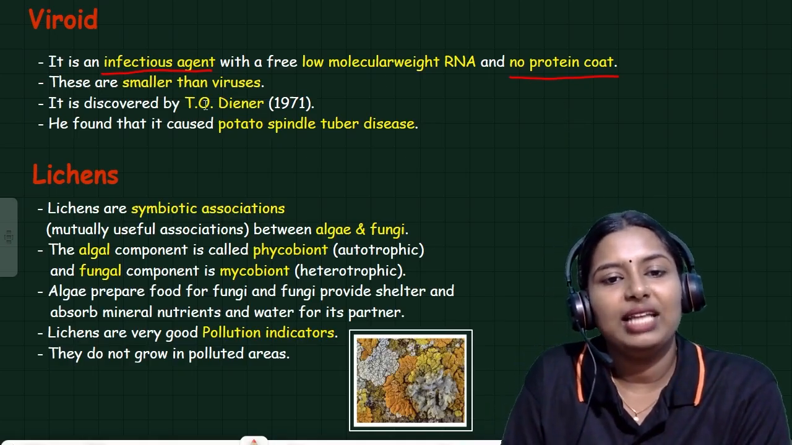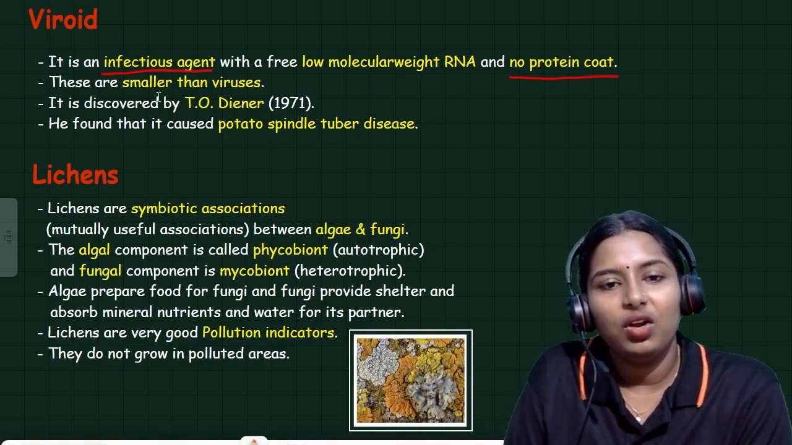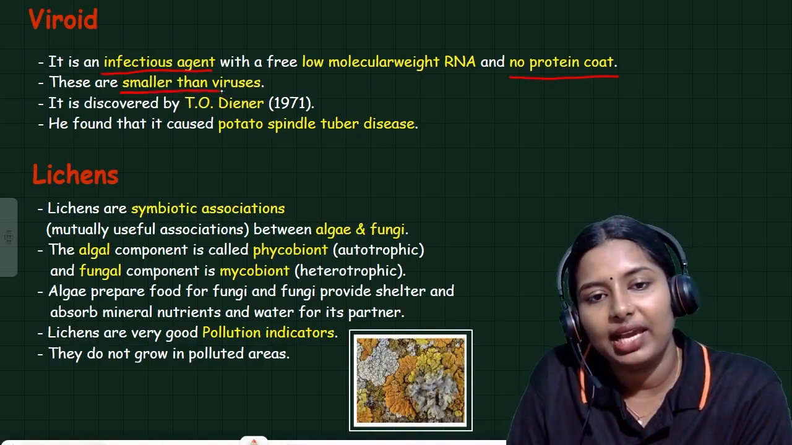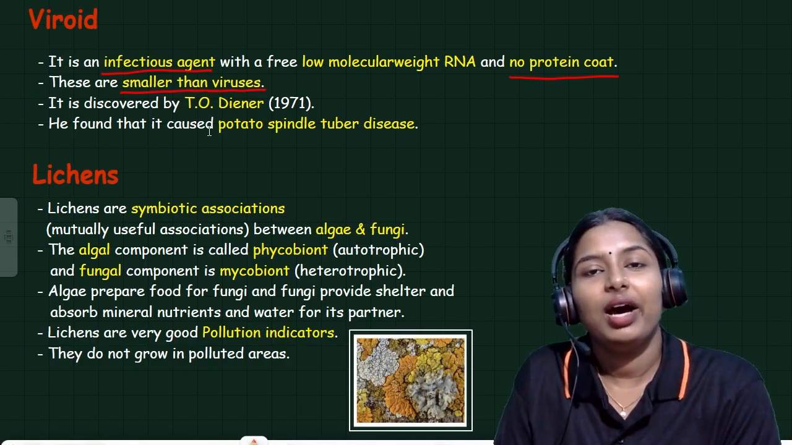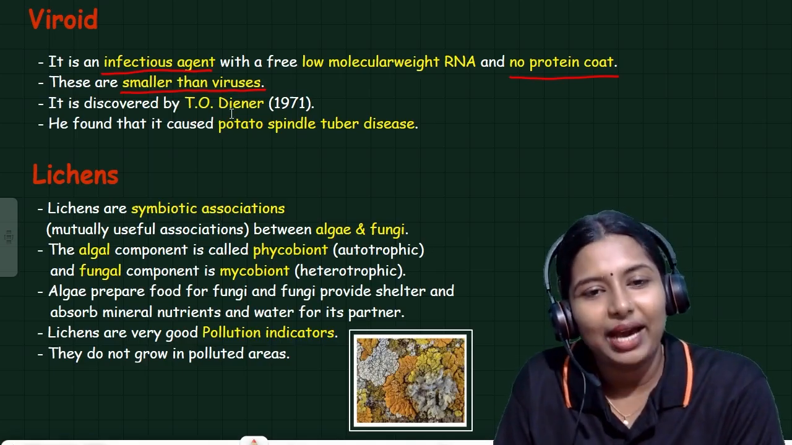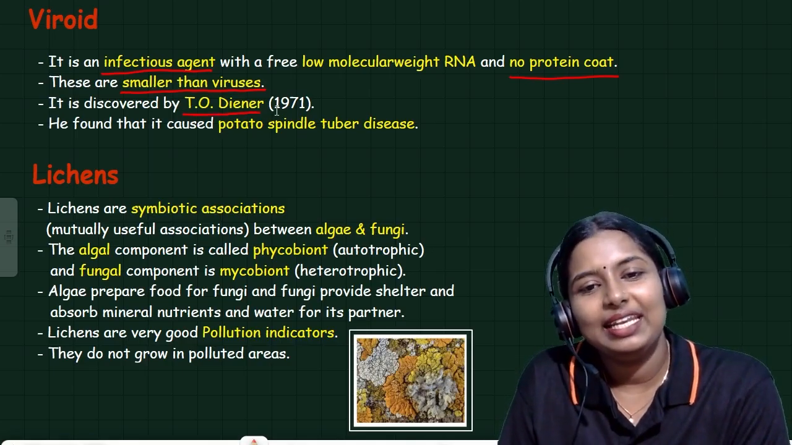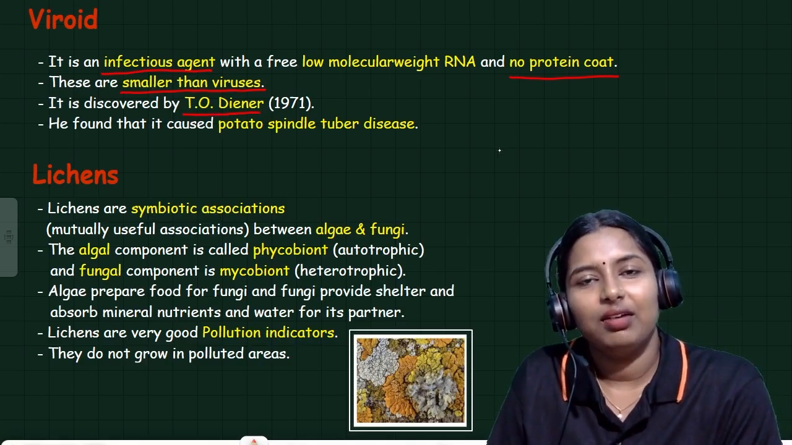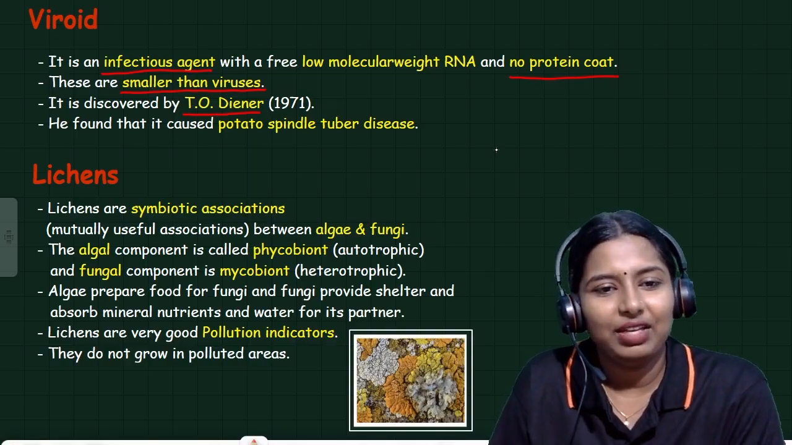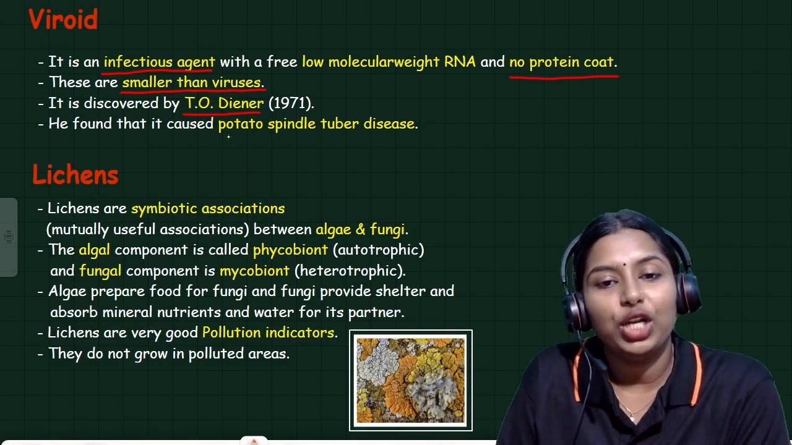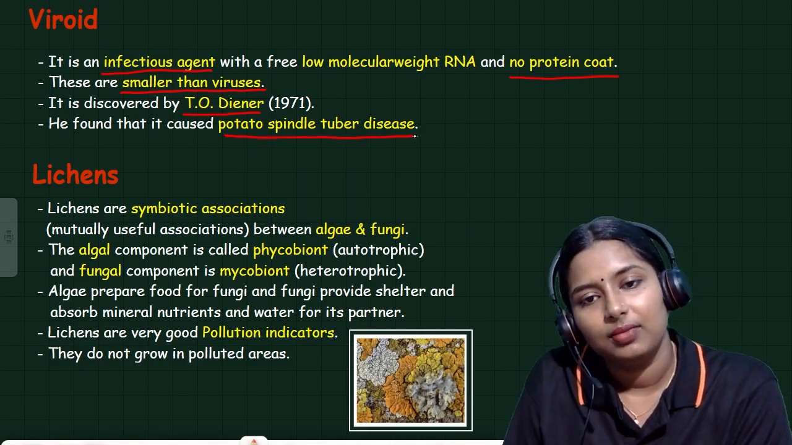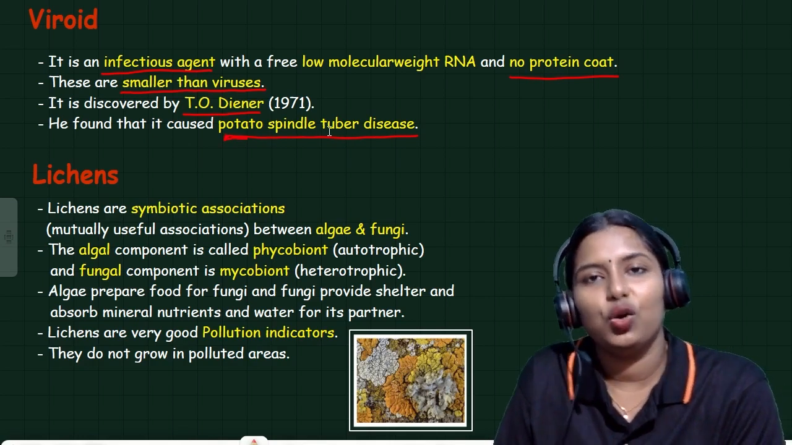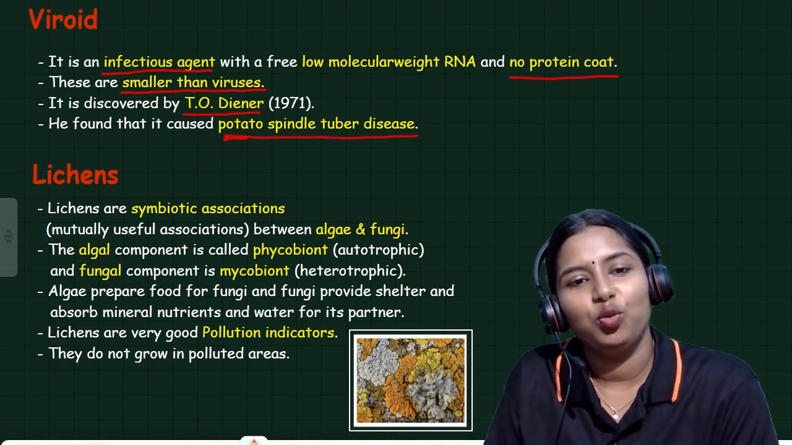Viroids are smaller than viruses. They were discovered by T.O. Diener in 1971. He found that it caused potato spindle tuber disease.